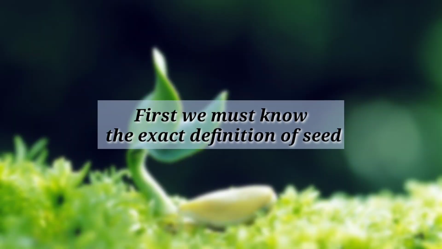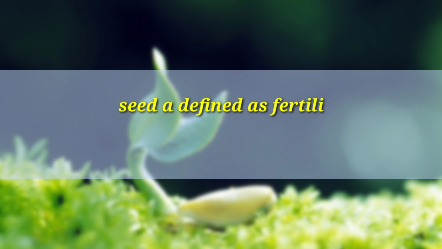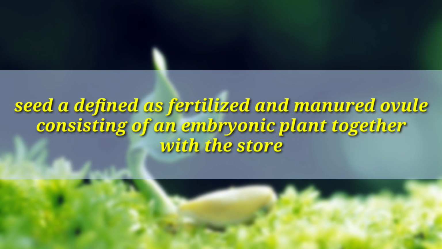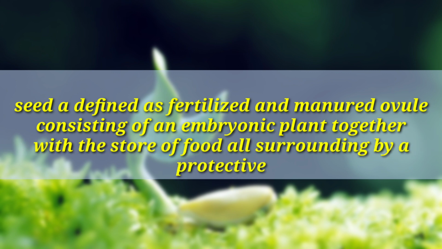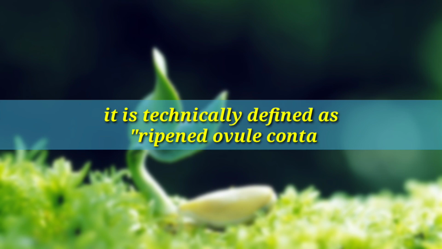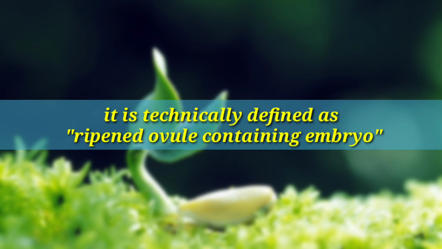First, we must know the exact definition of the seed. Seed is defined as fertilized mature ovule consisting of an embryonic plant together with a store of food, all surrounded by a protective coat. It is technically defined as ripened ovule containing an embryo.